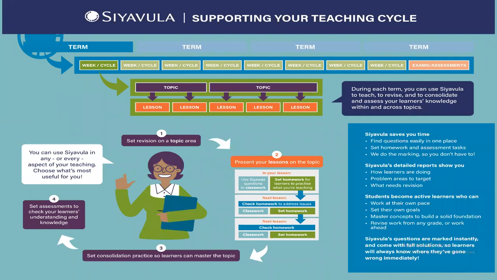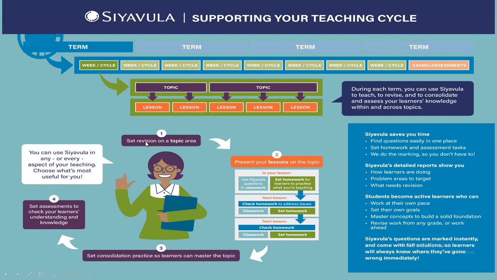We know a year is divided into terms, which can be 4 terms or 3 terms. In those terms you have weeks where you are teaching specific topics, or you are teaching a topic over a couple of weeks, and the topics are divided into lessons. So we have this nice Siyavula teaching cycle that you can use.